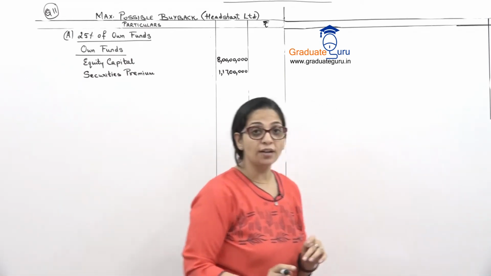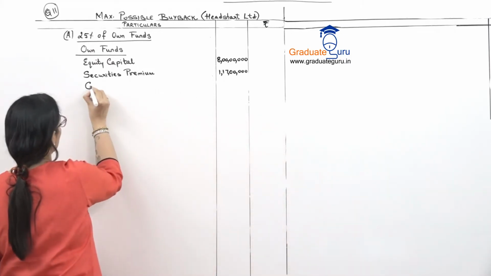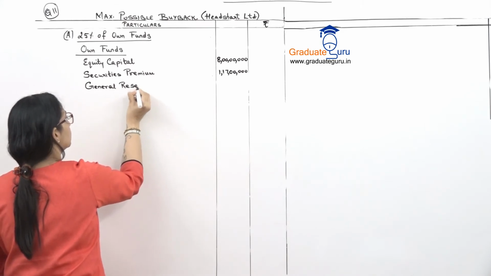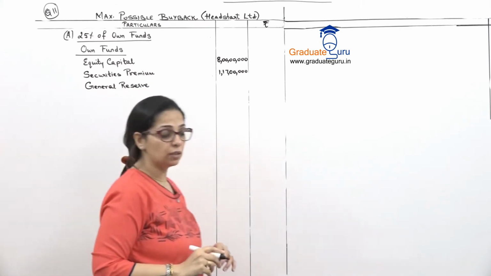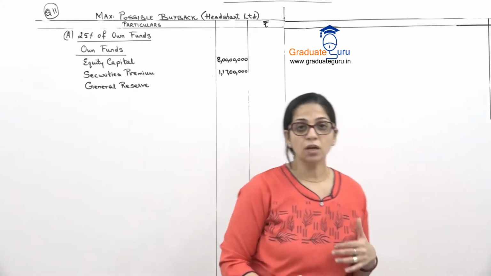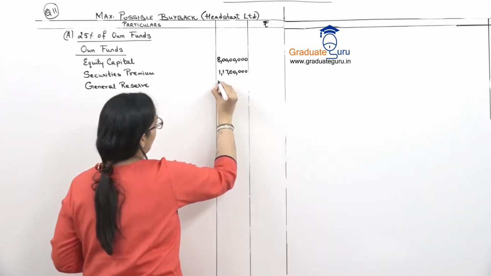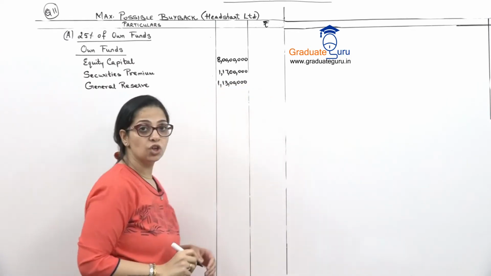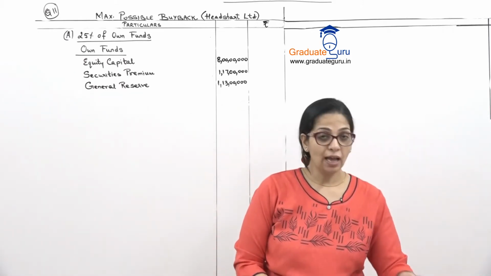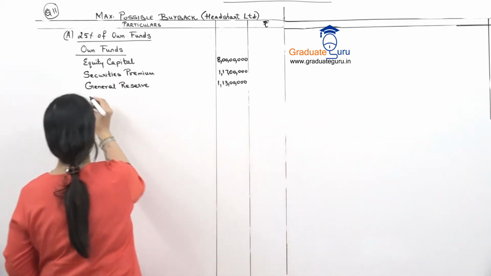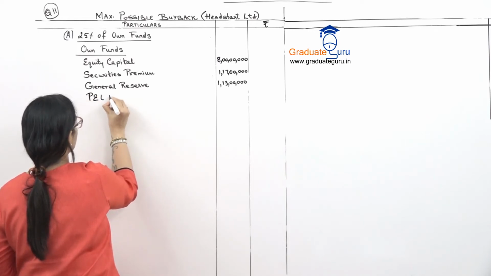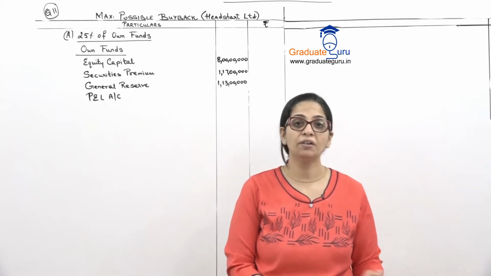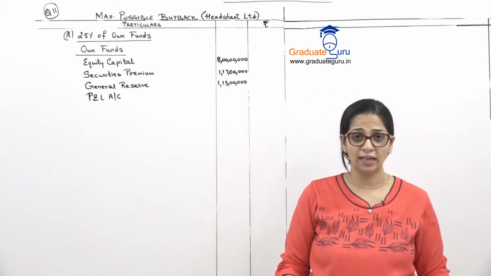Then we have general reserve. So let's take down our general reserve also, which is a part of our free reserves. General reserves is 113 lakhs. So 1 crore 13 lakhs is my general reserve. Then we have profit and loss account. So P&L account. Now P&L account in the balance sheet is 310 lakhs. That is 3 crore 10 lakhs.